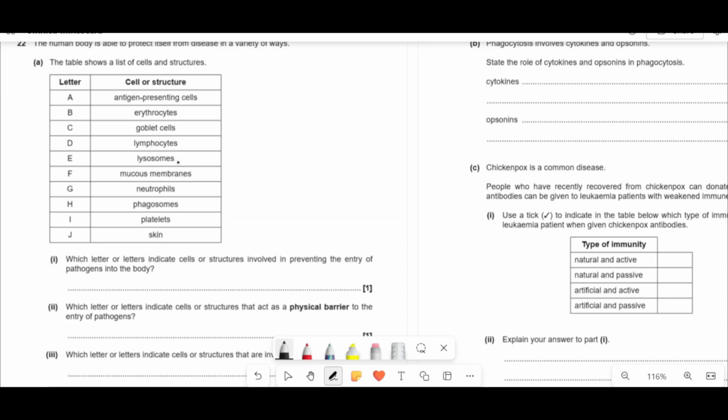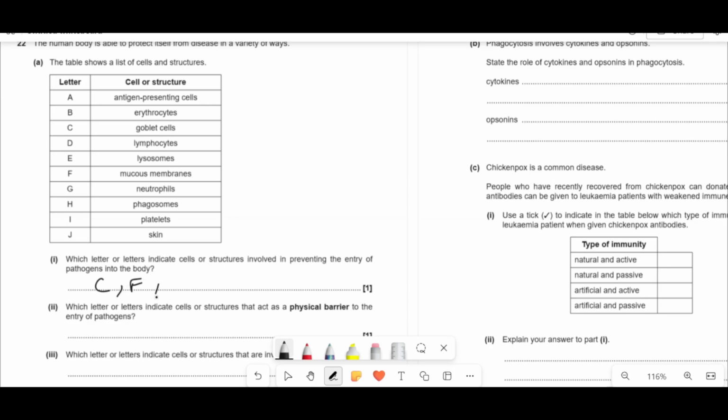Like, for example, the goblet cells. Goblet cells are in the airways and they make mucus, which traps dust particles and microorganisms and stops them getting to the alveoli. So that's definitely one of them immediately. Other things as well, some mucous membranes. They're another one because they'll have enzymes that stop things getting digested and broken down. So that's immediately one.